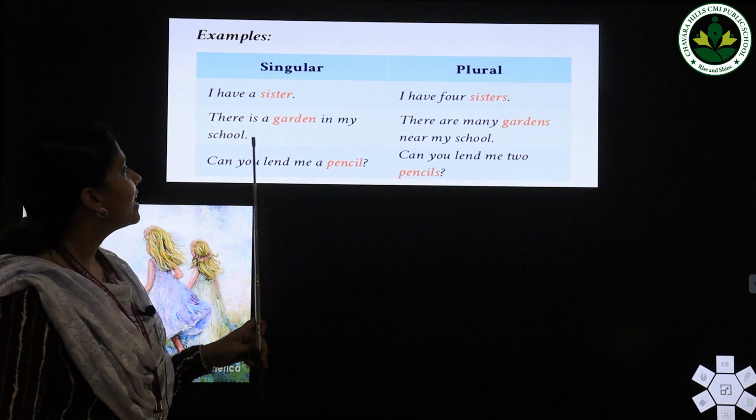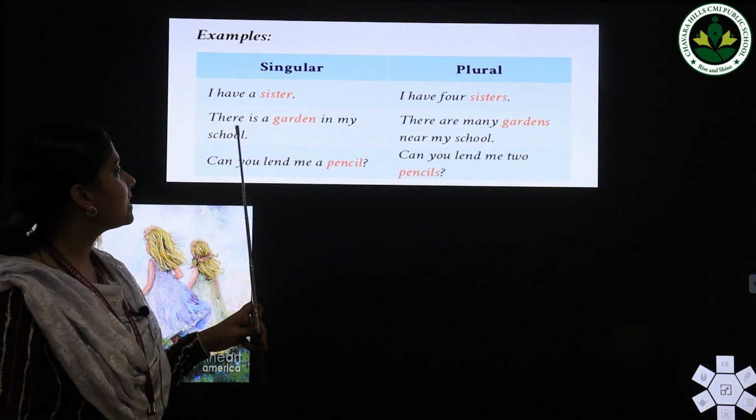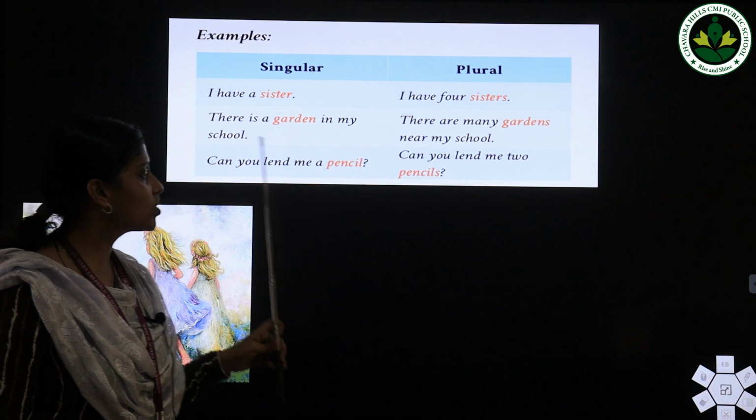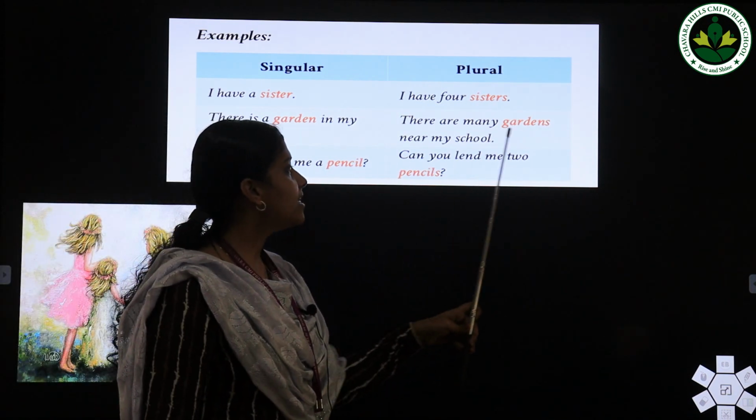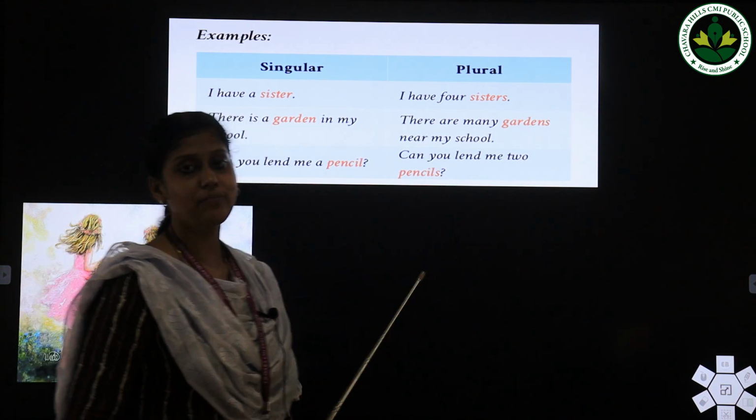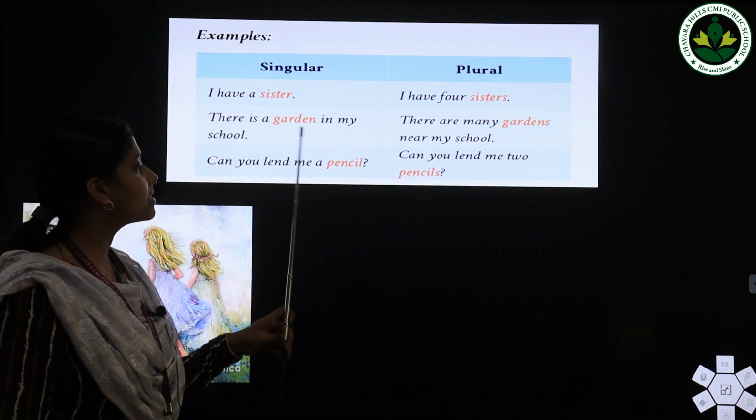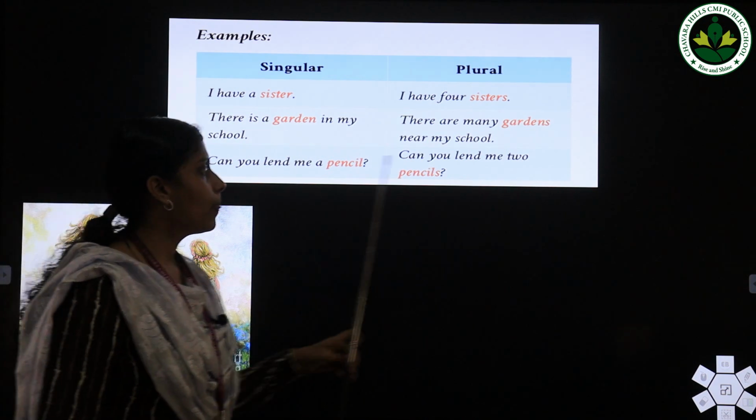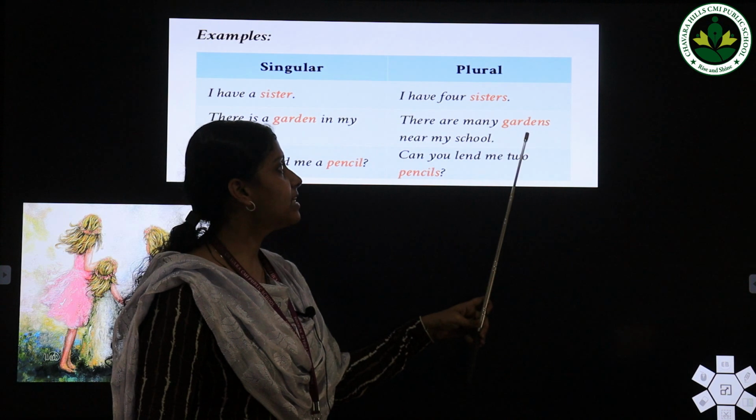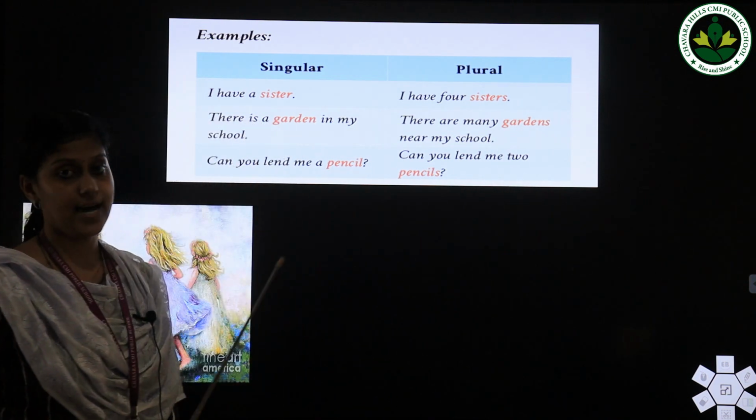Then next sentence: there is a garden in my school. There are many gardens near my school. Look at these words in red, garden and gardens. The word gardens is the plural form of the word garden.